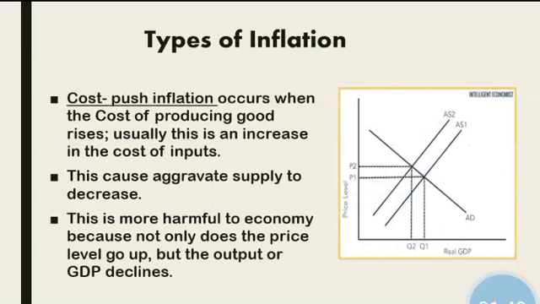Another type of inflation is cost push inflation. It occurs when the cost of producing goods rises. Usually this is an increase in the cost of input. This causes aggregate supply to decrease. This is more harmful to the economy because not only does the price level go up, but the output of GDP also declines due to this inflation.